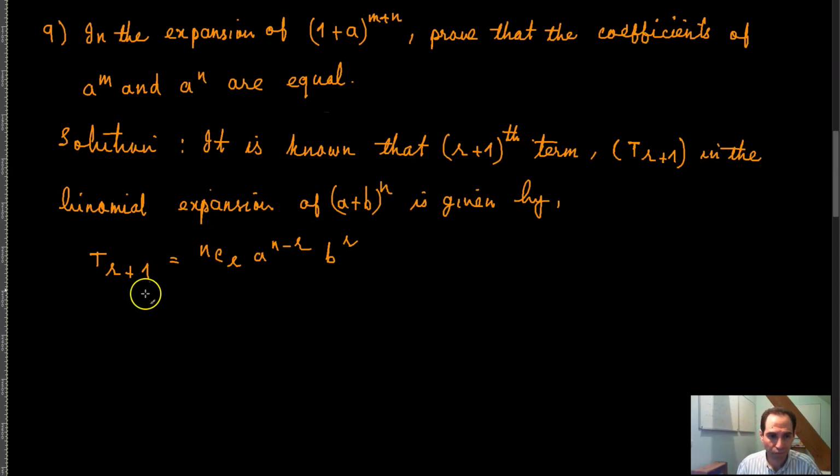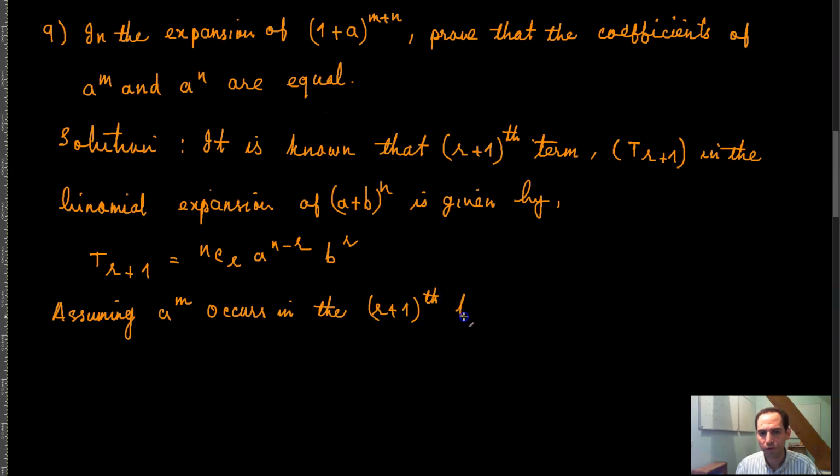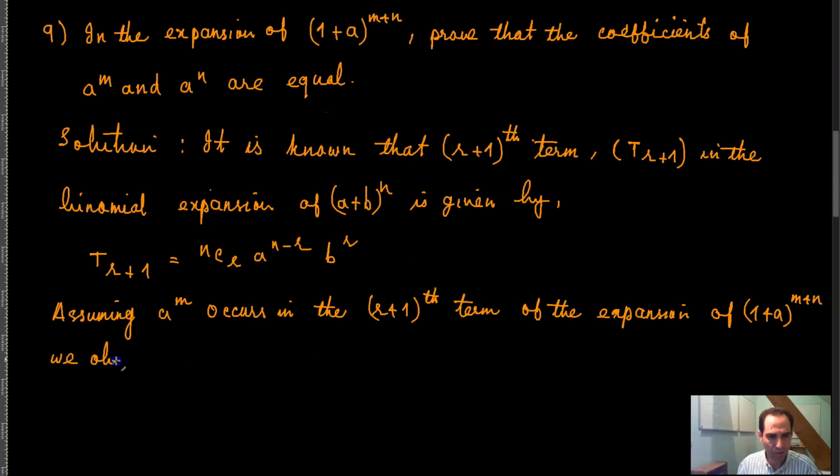So you can assume that, for example, a raised to the power m occurs in the r plus 1th term of the expansion of 1 plus a raised to the power m plus n, we obtain basically t of r plus 1.